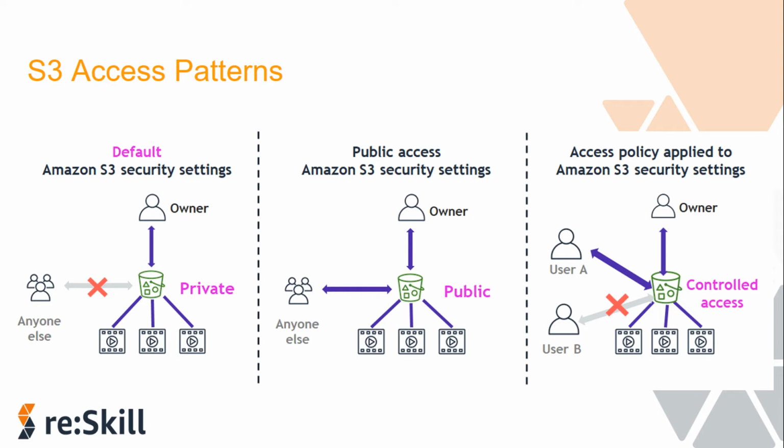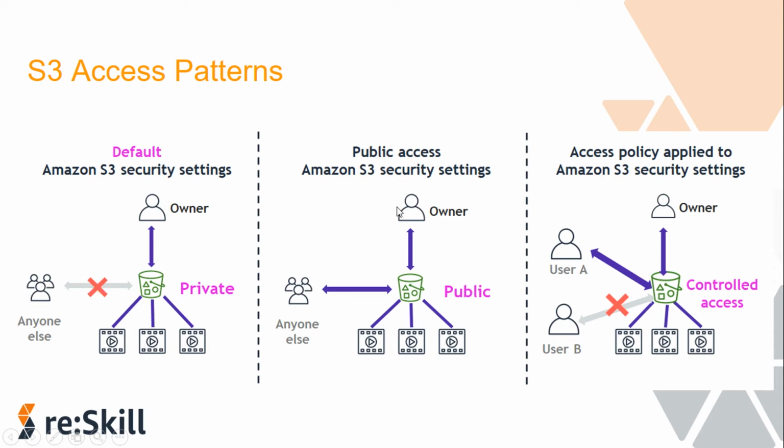The only entities with access to a newly created, unmodified bucket are the account administrator and the AWS account root user, the one who has created the bucket. That person can access the bucket and the objects stored in it. Nobody else will be able to access that. You can see only the owner is able to access because they are private. Nobody else can access the bucket and the objects.